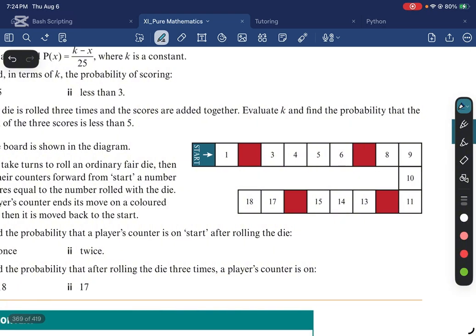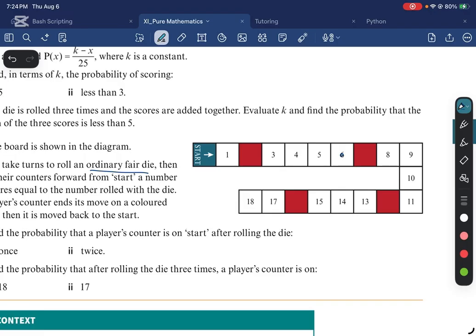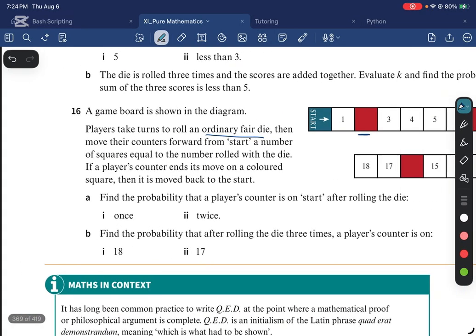So basically, you look at the diagram. You roll the die once. An ordinary fair die only has 6 sides, so the maximum you can get is 6, and the furthest you can end up is here. The only risk of going back to the start is this square. If you roll once, how much do you need? You need a 2. So you have a 1 in 6 chance.